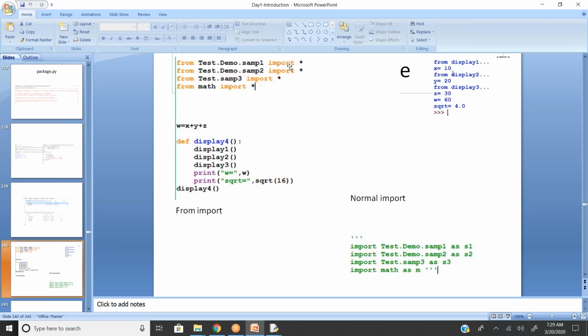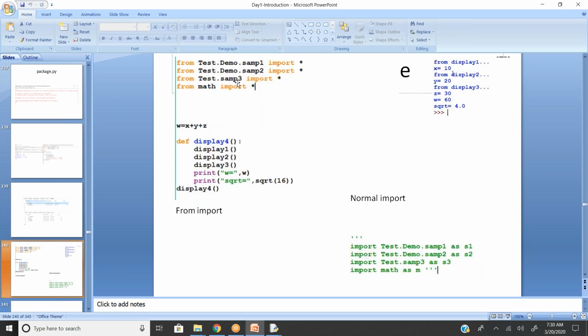If I use import star, that means I'm not restricting myself. I don't want only the variables or only the functions within the file. From sample1, whatever is available, I want everything to be imported using from import.